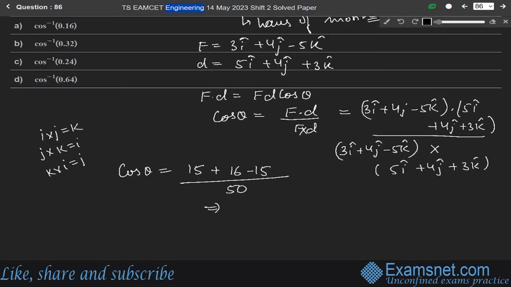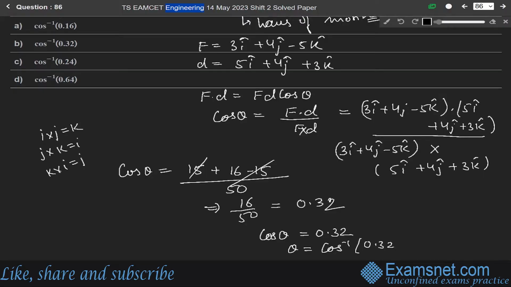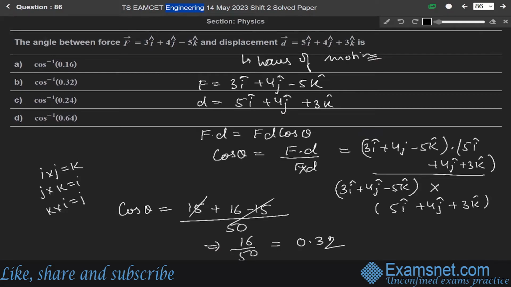So we get 15 plus 16 minus 15, which is 16, over 50, so cos theta equals 0.32, which means theta equals cos inverse 0.32. That is option B, the correct answer.